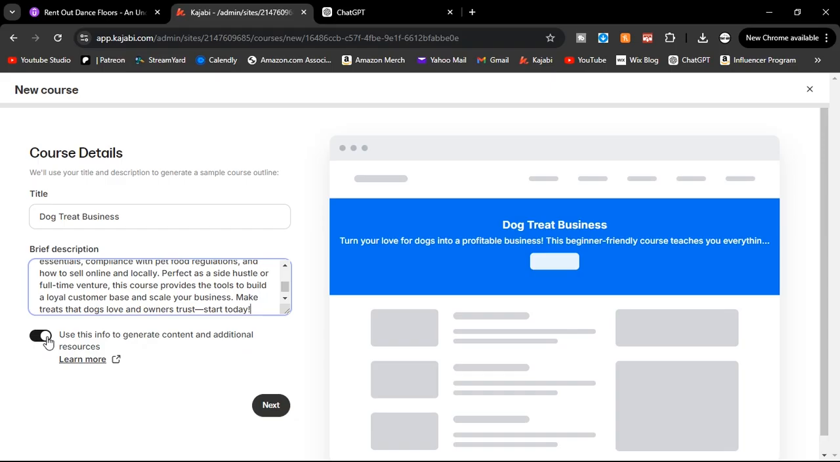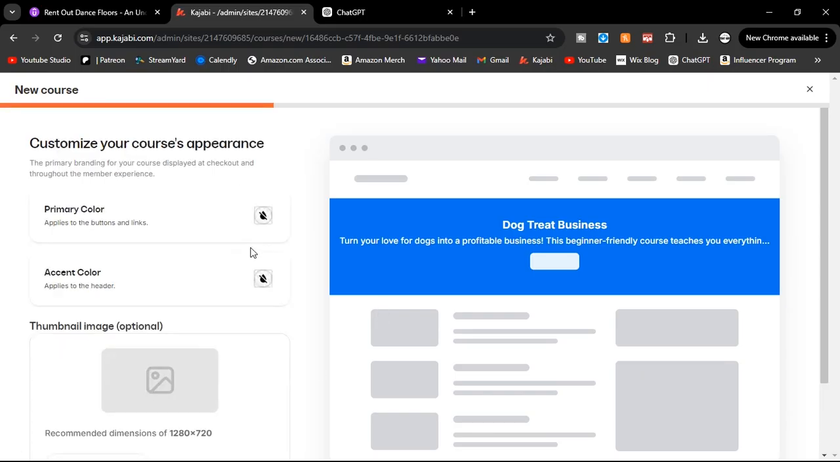That's AI. I do not like the AI that builds the course for you. I am going to unclick that because I want to make this course myself. I've tried the AI a few times. It's not that great. All right, now we're going to customize the course's appearance.